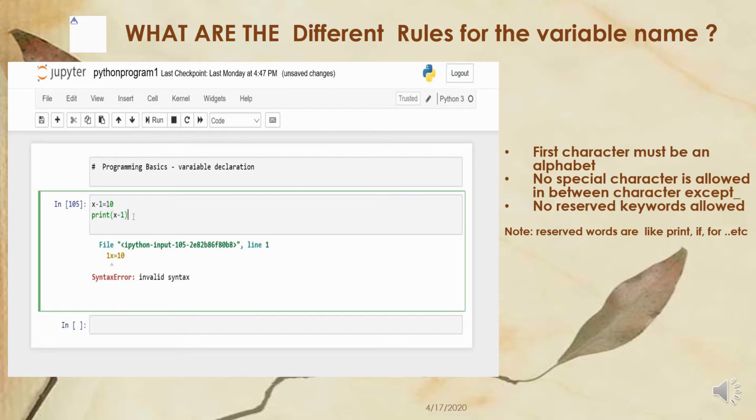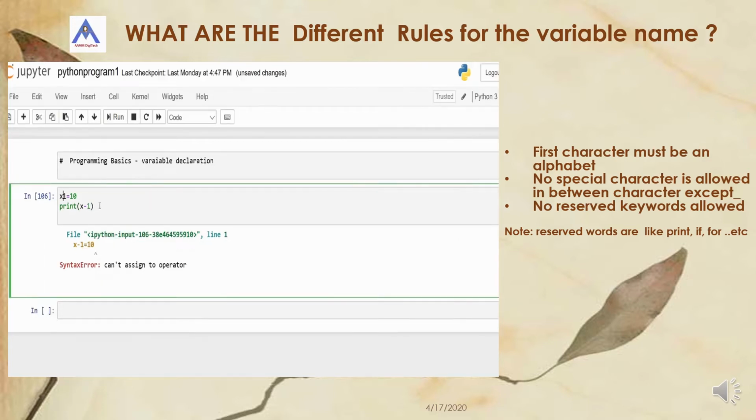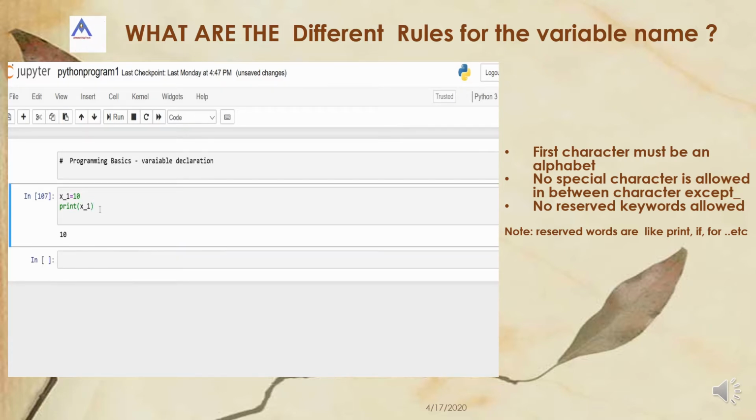It is invalid, because as we discussed, except underscore, no other special character is allowed in variable declaration. So instead of a dash we can give an underscore, x underscore 1. It is valid. So it is a valid variable.